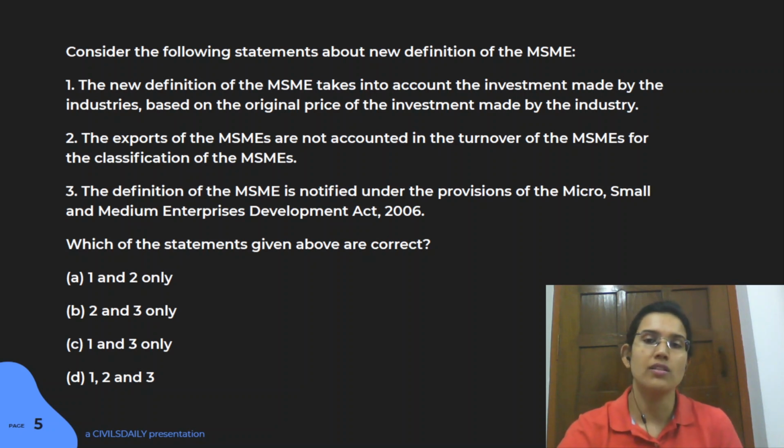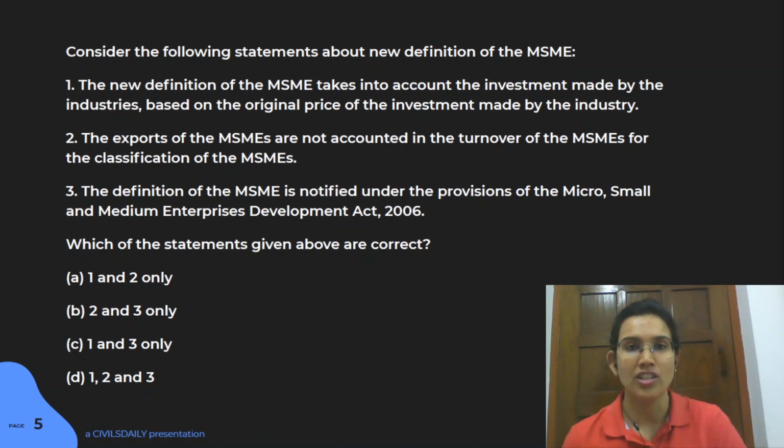The first two statements are something that can be tricky for some people, because these are directly derived from the amendment which was brought about, and these changes were brought about in COVID times to empower your MSME. So government has been taking a lot of different steps, from the Atmanirbhar package to changing the definitions to technological interventions. A lot of things have been done with respect to MSME, so make sure you go through them. All of that is important.